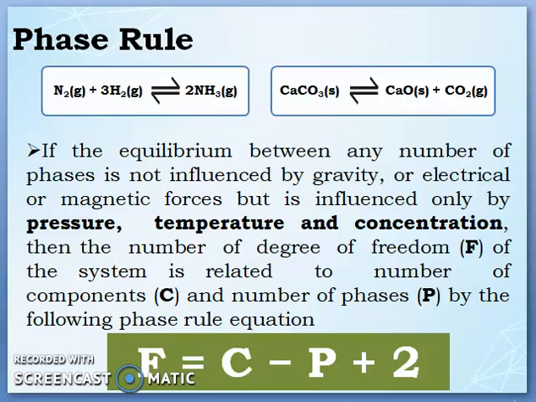So any heterogeneous reversible chemical reaction, the equilibrium between any number of phases should not be influenced by gravity or electrical or magnetic forces, but it is influenced only by temperature, pressure and concentration. Then the degree of freedom F of the system is related to the number of components and number of phases, that is F is equal to C minus P plus 2. This is the only thing which you have to keep in mind